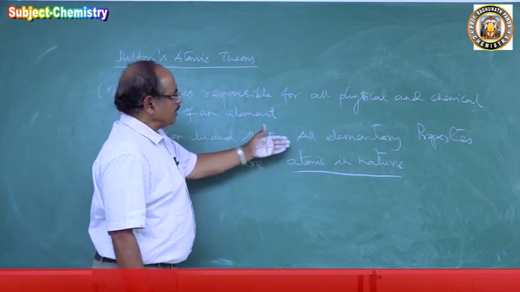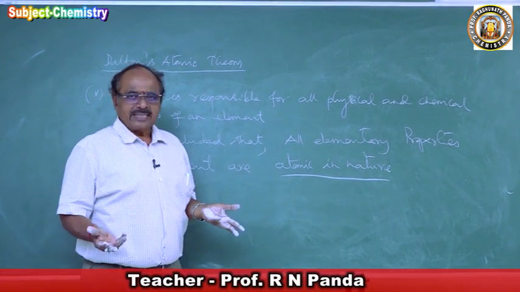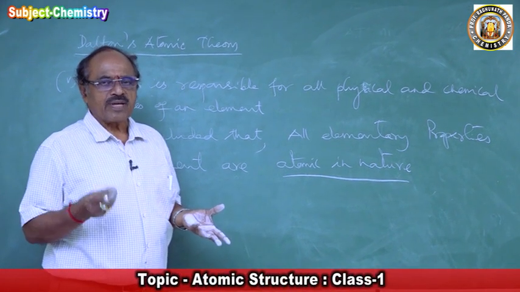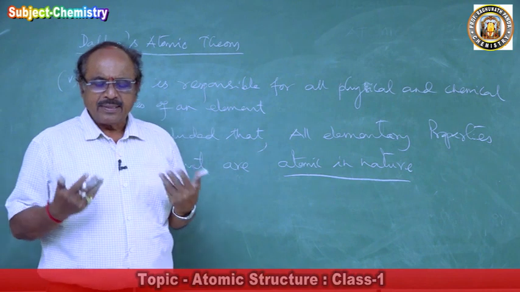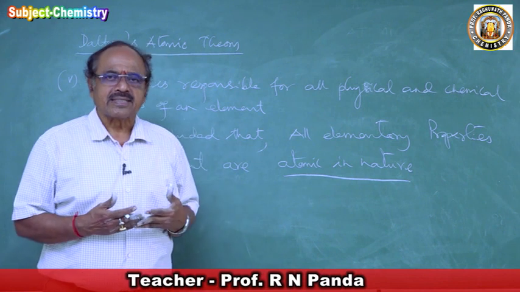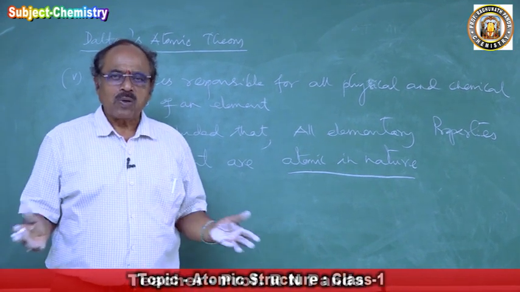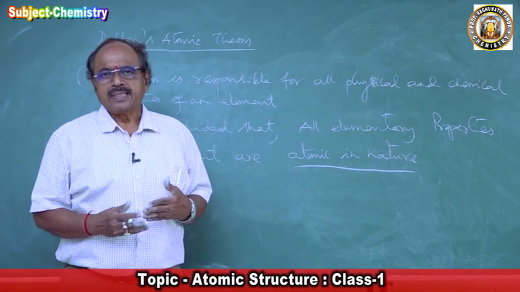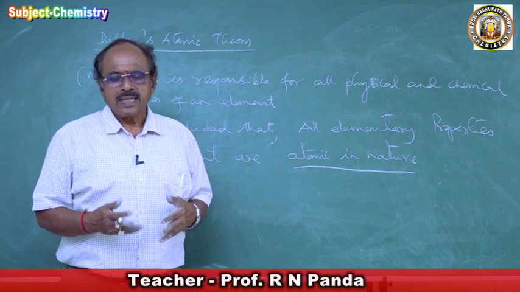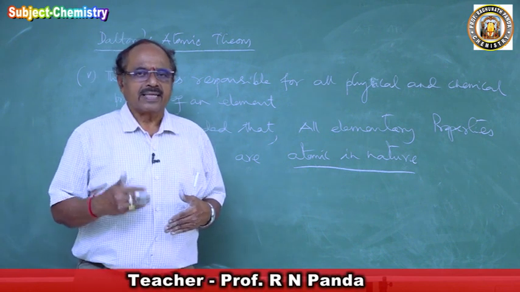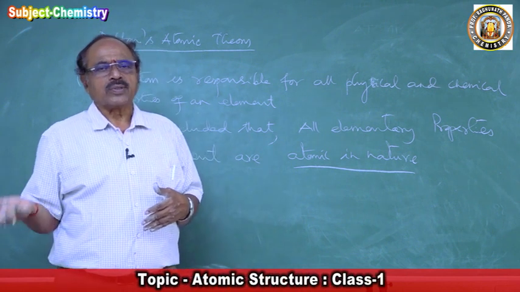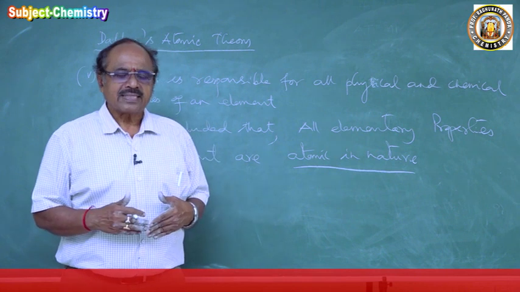We say all elementary properties: each element has its property, that is called elementary property, and that elementary property begins from the atom. For example, what is a human being's existence? The human being is an elementary existence. I took birth as a small infant baby, a nascent baby. Then I became a child, then adolescent, then youth, then old age, and I continue my life like this.